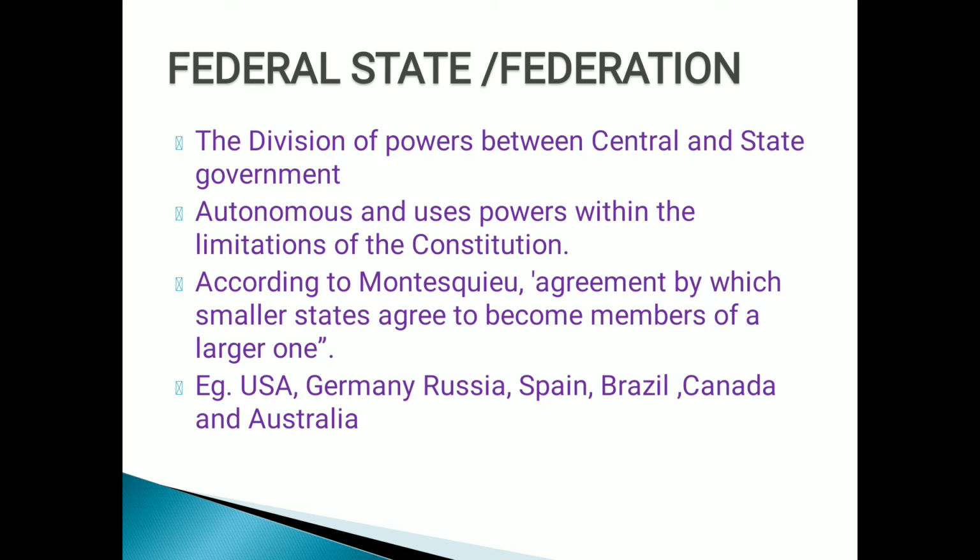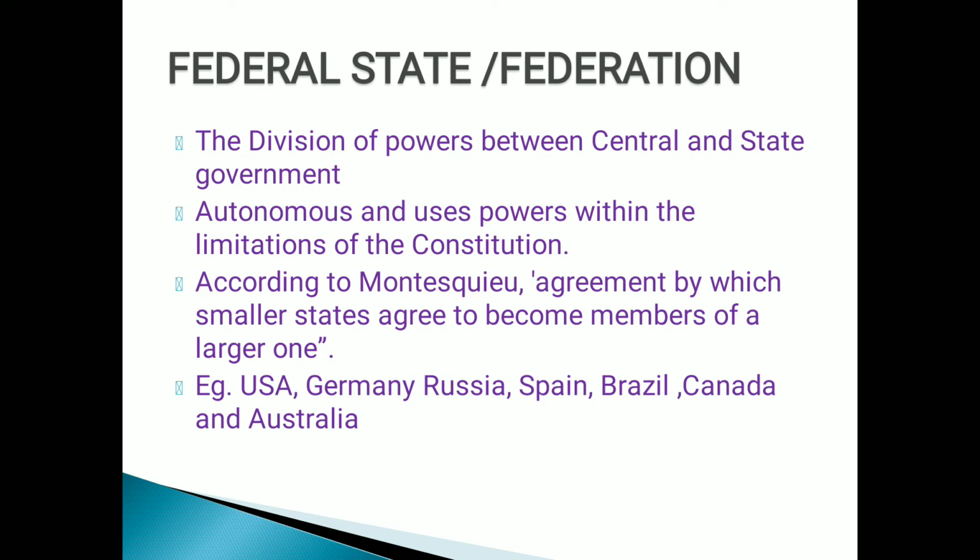Right, everyone? The best examples are USA, India, Switzerland, Australia, Canada, Pakistan, Russia. In fact, all large and big states are federal states. So I hope you have understood what is meant by a federal state or a federation. In a federation, there's a division of power between one central and several state governments, each of which works, always remember, at the provincial level.